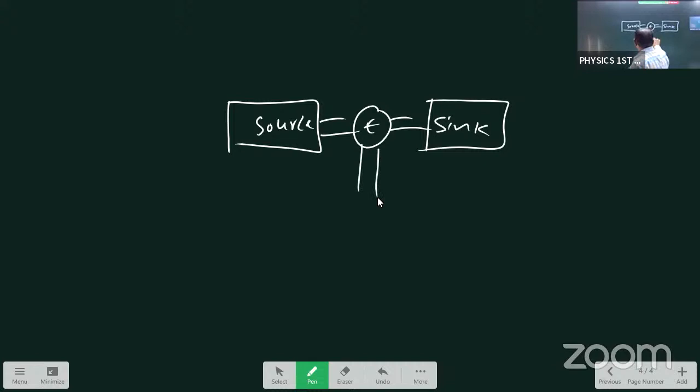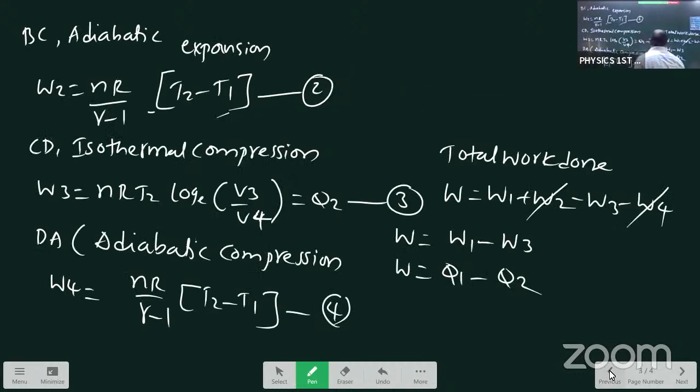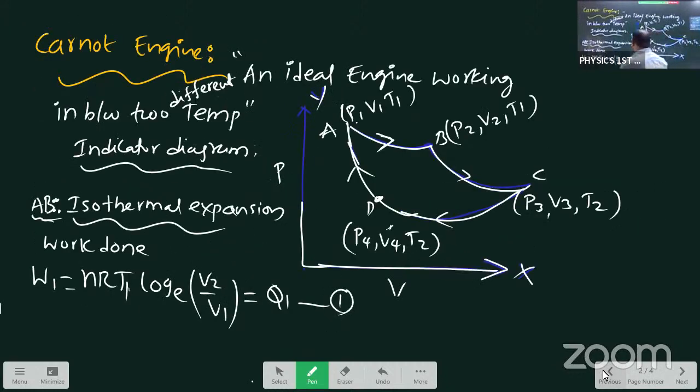See, source means hot body, sink means cold body. First situation, source: Q1 and Q2. From the source, the engine absorbs Q1 amount of heat. It absorbs Q1 heat from the source. The engine does some work. Then afterwards it rejects Q2 heat. In these two situations, students, temperature compulsorily changes. Q1, Q2 we write in the situations where temperature changes.